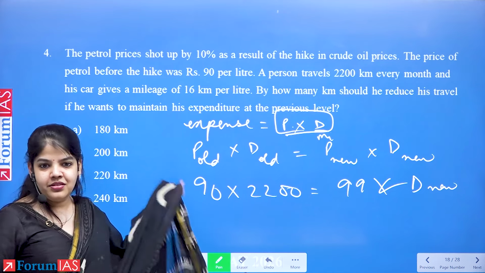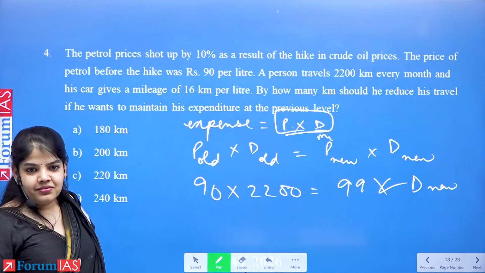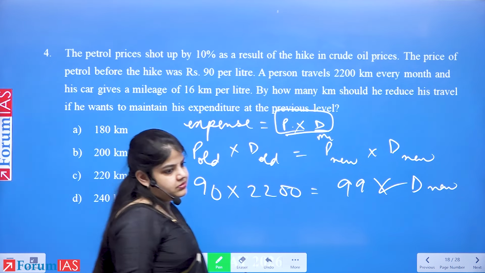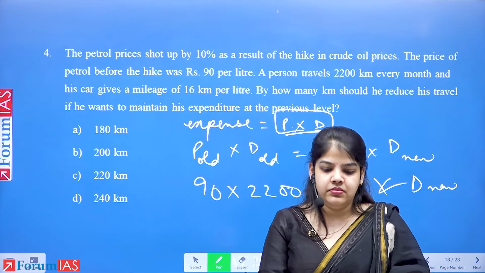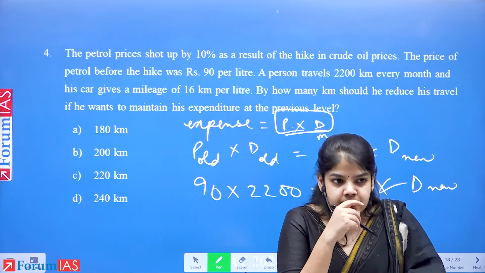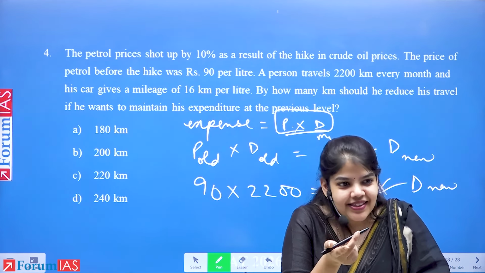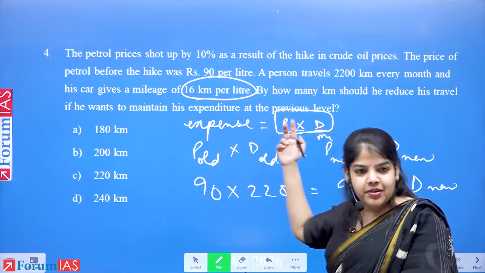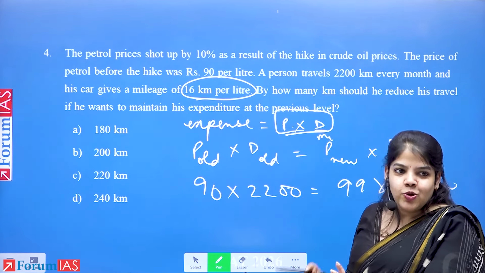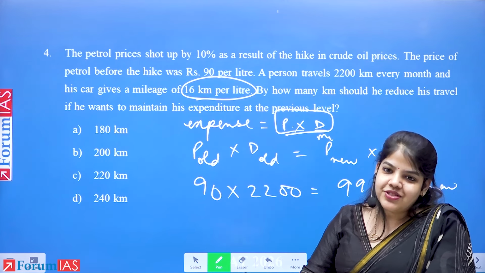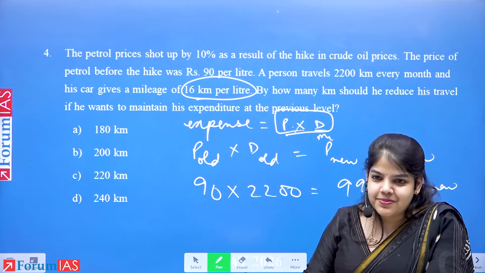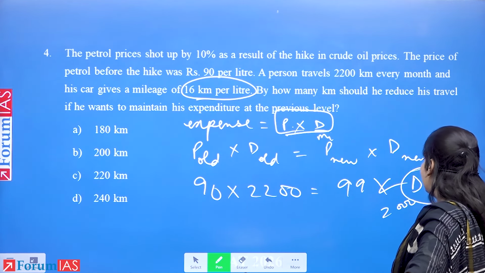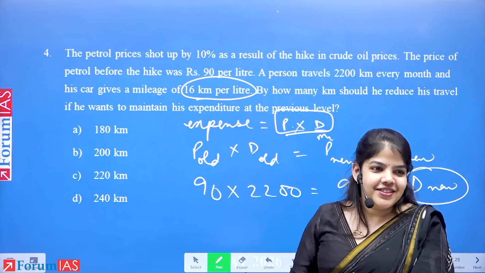Let's do it again. 2000. Direct answer. The previous information was extra, not needed, because we only need to keep the expense the same. So price into distance is equal to price into distance. These are the only two variables. And the minute you calculate the new distance, it comes out to be 2000. What is the answer? 200.